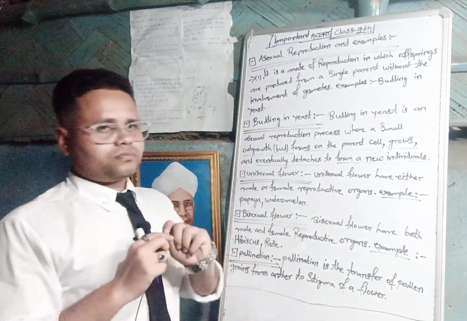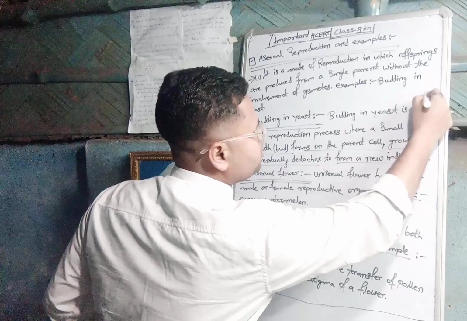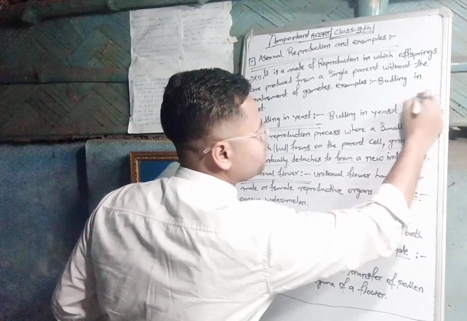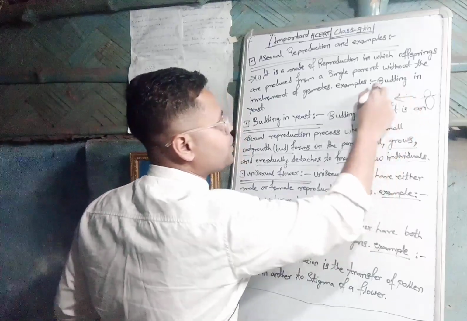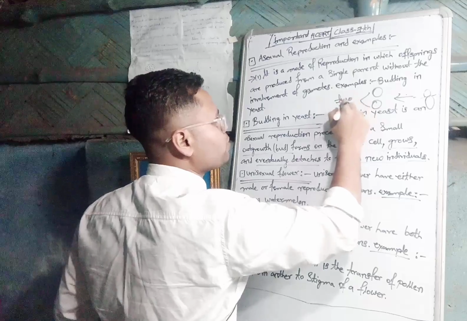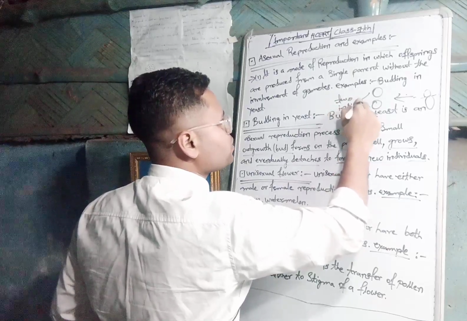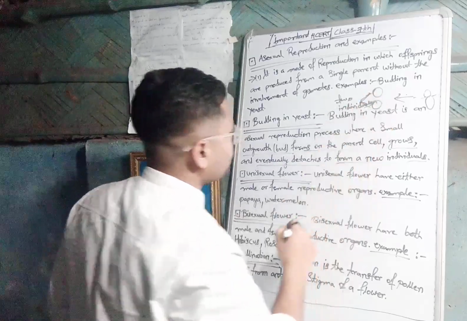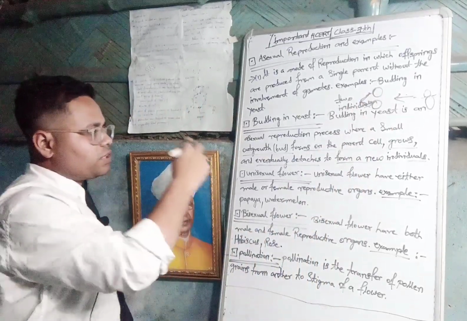So for example, these are the buds. After that, the bud will be detached and become an individual. Two individuals are formed. This is an example of budding, where the bud forms a new individual.